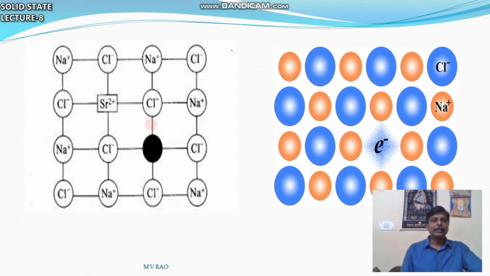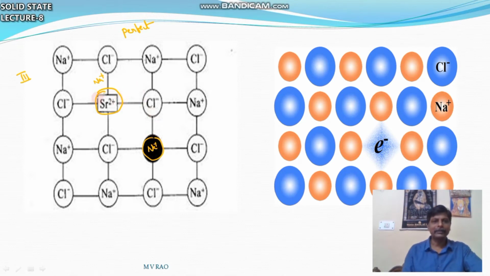In structure 3 you can find Na plus Cl minus, Na plus Cl minus, next Cl minus, what are you expecting here? Na plus. Then Cl minus, Na plus, NaCl. This is a regular arrangement. It is a crystalline solid. It is a perfect solid. If it is Na plus, and this one also Na plus, then it is a perfect solid.